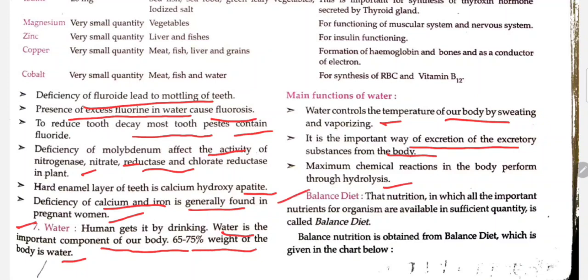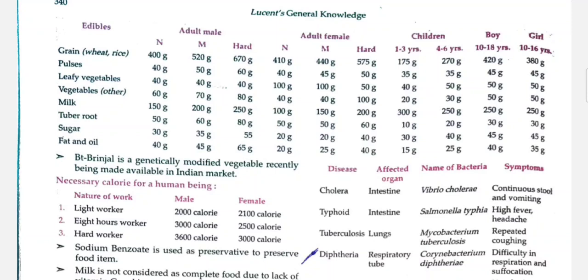A balanced diet is that nutrition in which all the important nutrients for the organism are available in sufficient quantity. Balanced nutrition is obtained from a balanced diet, which is given in the chart below. So this chart is given.